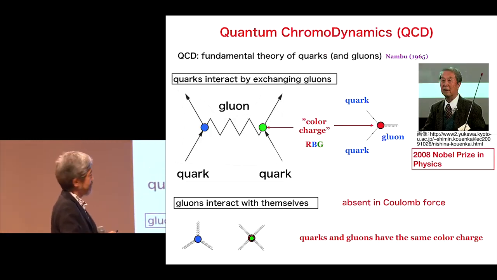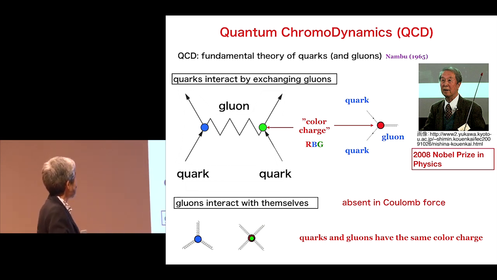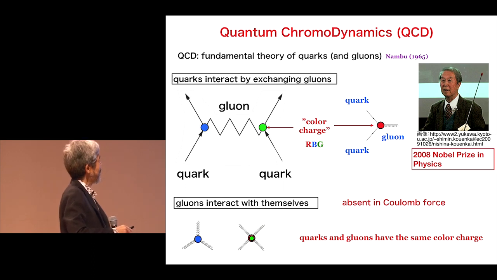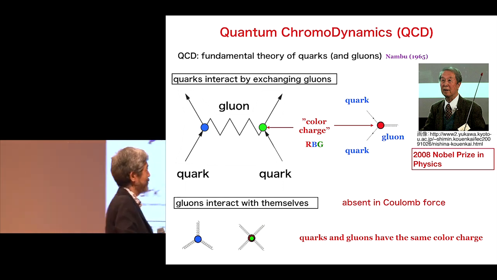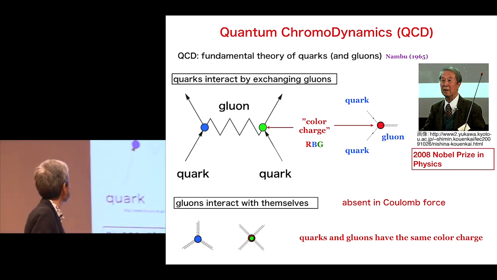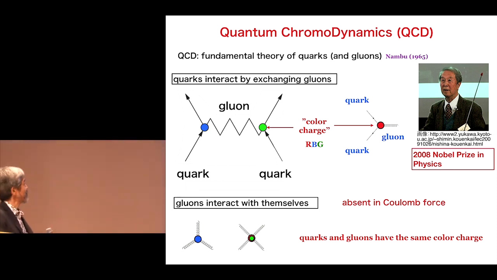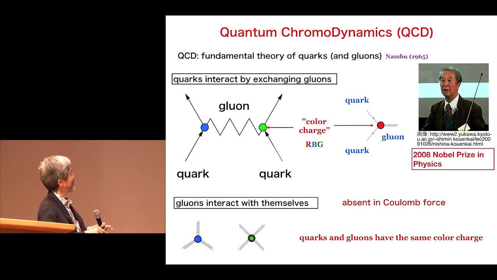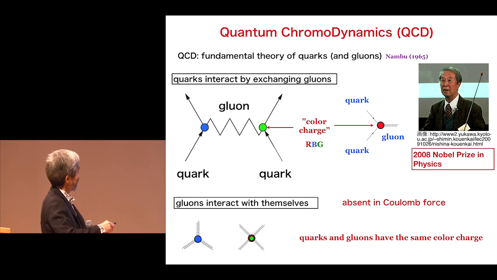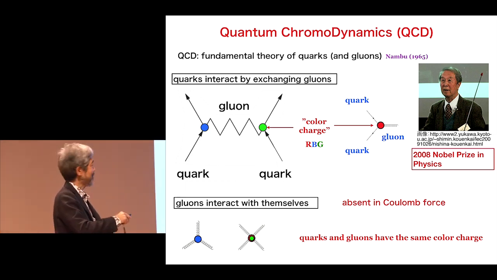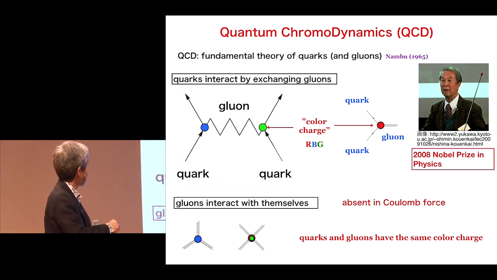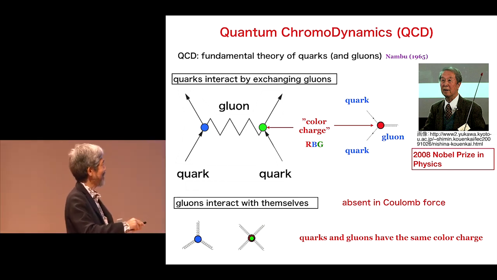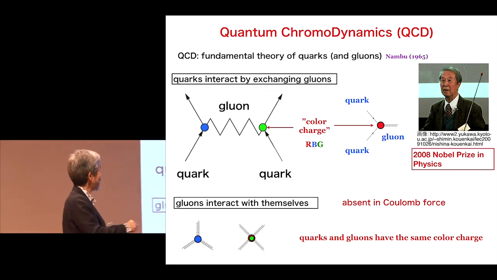And there is a theory called quantum chromodynamics, we call it QCD. It is the fundamental theory of quarks and gluons, which was proposed by Nambu and maybe other people in 1965. First of all, quarks interact by exchanging gluons like this. Quarks emit gluons and absorb gluons. It's like electrons interacting by exchange of photons. And instead of charge, they have so-called color charge: red, blue, green. There are three kinds of charge.